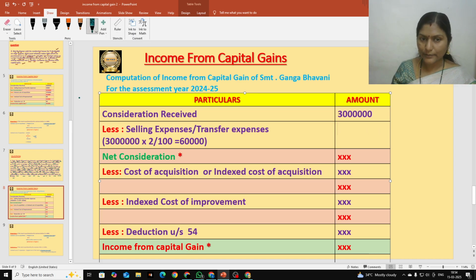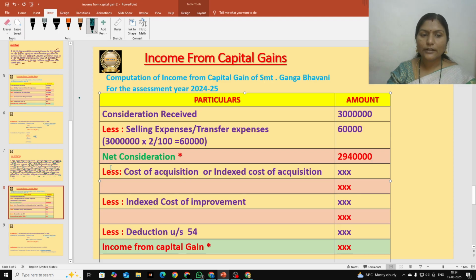You have to calculate, students, and degree BCom students can use calculators in the final exams also. You can use calculators and you can calculate that. 60,000, and you should deduct 60,000 from 30 lakhs. You will get 29 lakhs 40,000. Okay, so that is called net consideration. I recorded here, net consideration 29 lakhs 40,000.